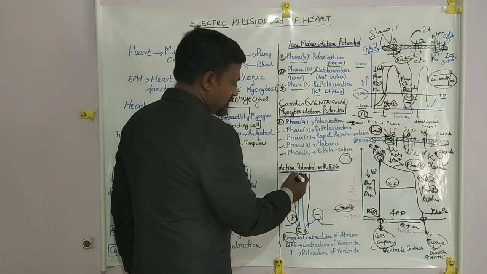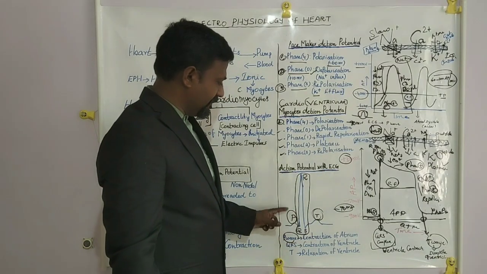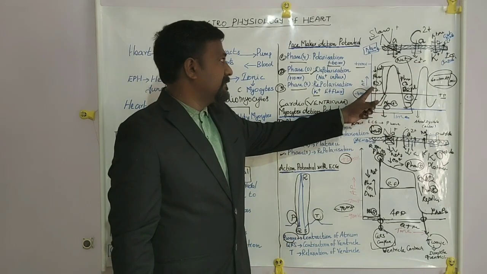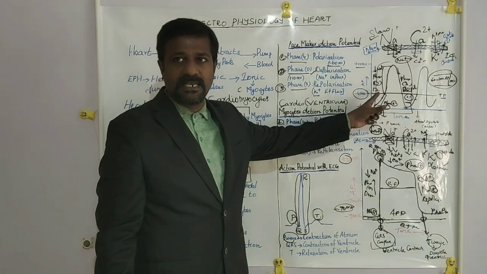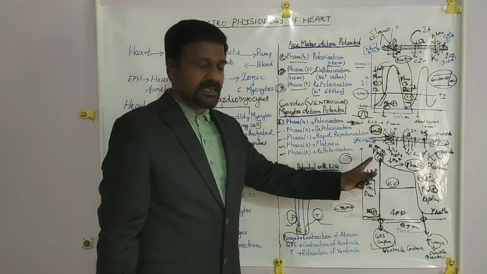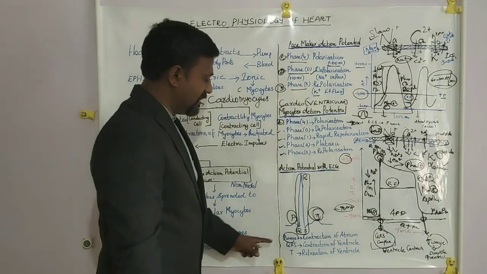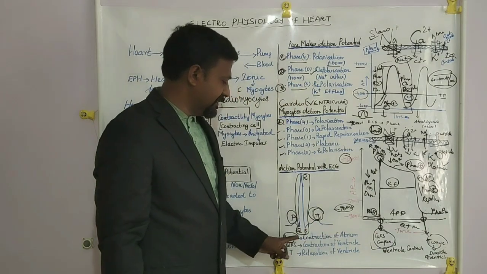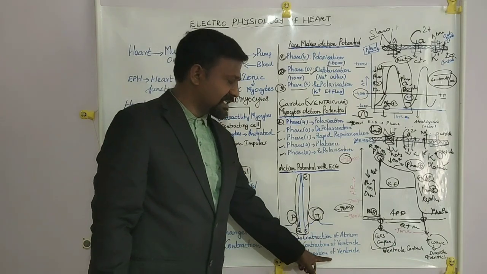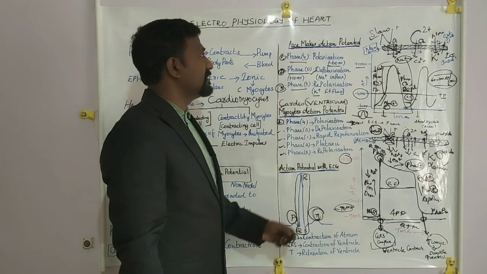Now we have to discuss the action potential with the ECG. Once we draw the ECG graph, the P wave is because of the pacemaker action potential. Then the QRS complex is because of depolarization of the ventricles, and the T wave is because of the repolarization of the ventricles. The P wave leads to contraction of the atrium, the QRS complex leads to contraction of the ventricle, and the T wave leads to relaxation of the ventricles. So these are all about the electrophysiology of the heart.